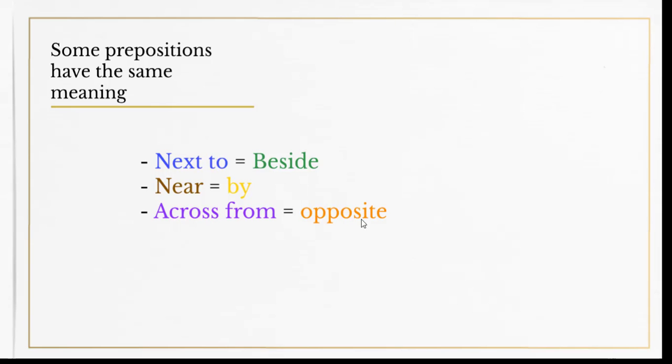Across from and opposite. The pharmacy is across from the school, or the pharmacy is opposite the school. These prepositions are interchangeable and they mean quite the same thing.